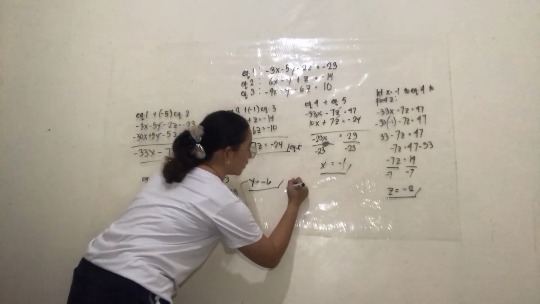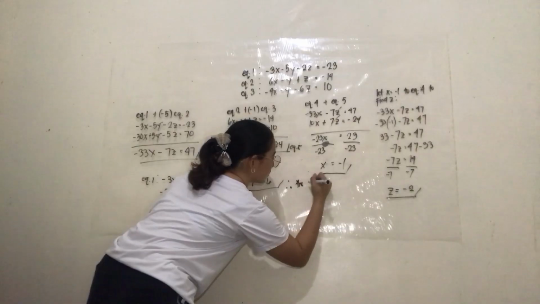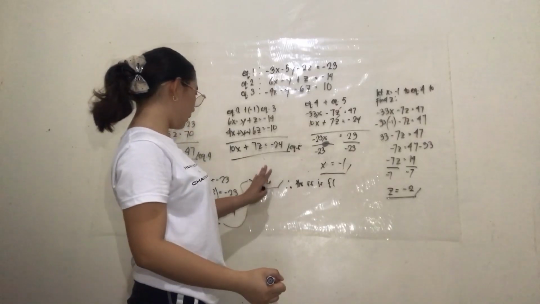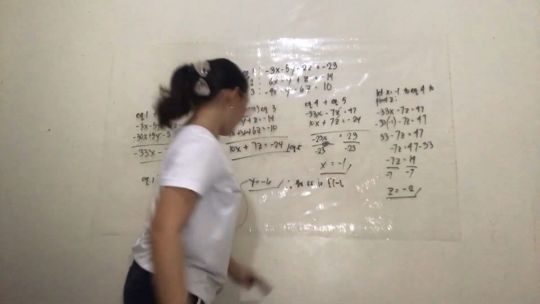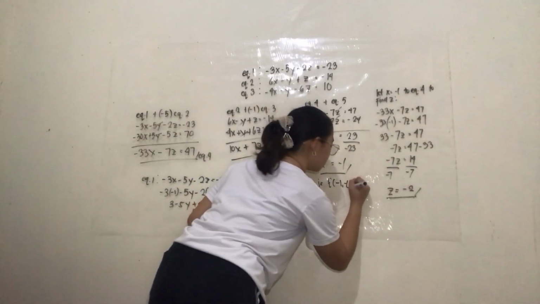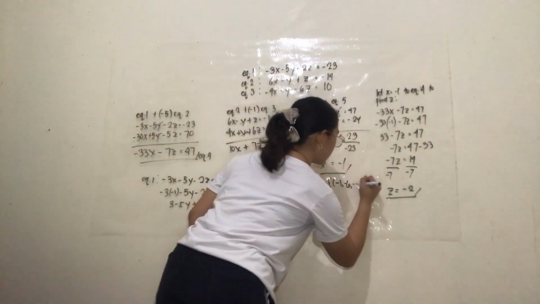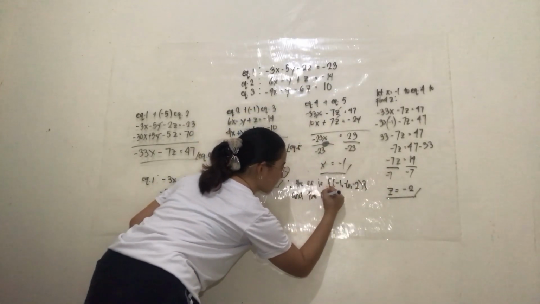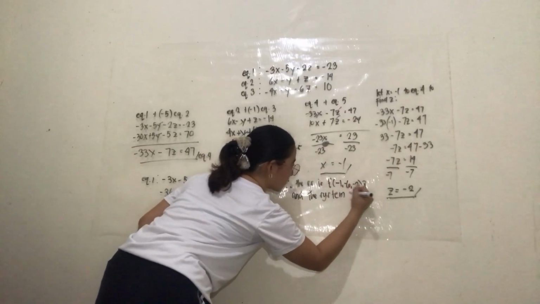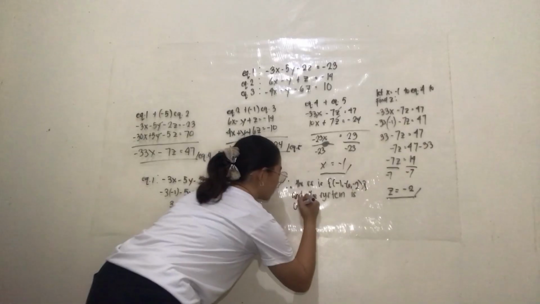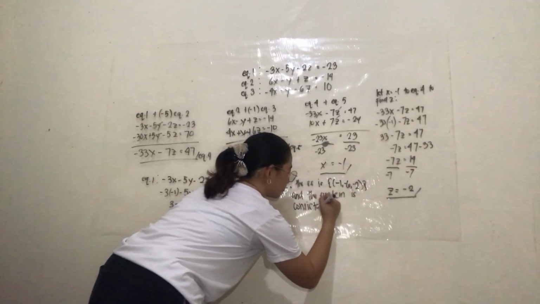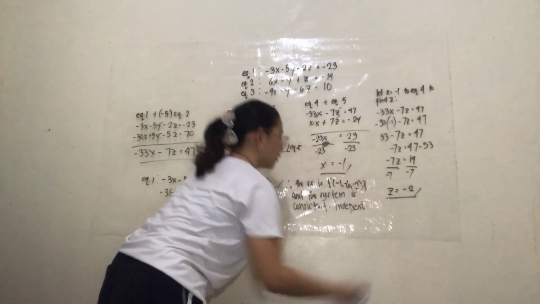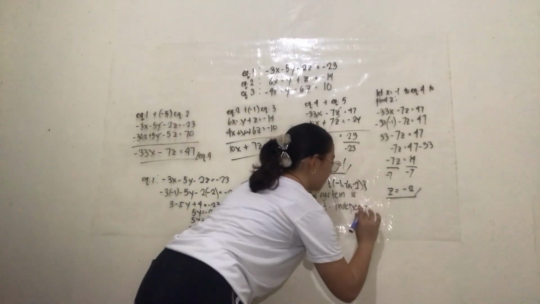So to conclude, the solution set is negative 1, negative 6, negative 2, and the system is consistent and independent.